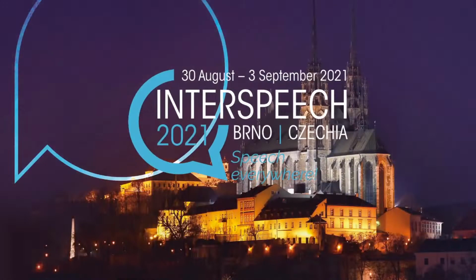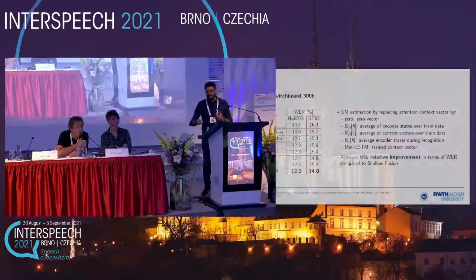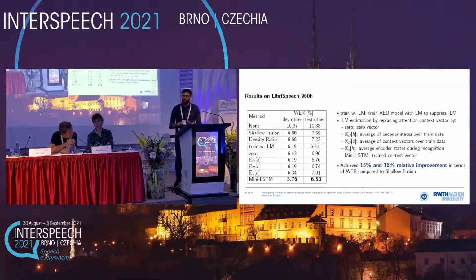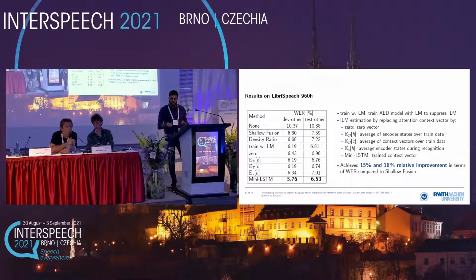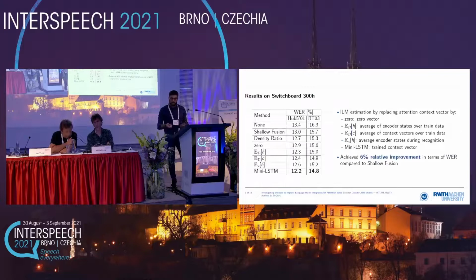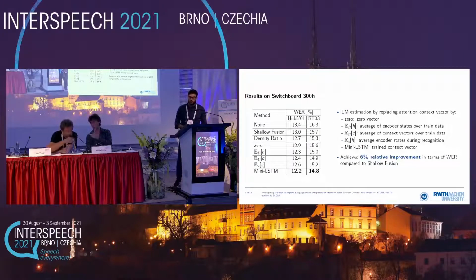Still no question? I will continue then. Question from Jesus Andreas Ferrer: how does this compare to the internal language model estimation or HAT approach? HAT approach, exactly. I mean, this is an attention model. The HAT approach actually considers the zero approach. But we cannot directly compare because the prior learned by the transducer decoder is different from attention. So probably the zero approach was here a bad estimation, right? We can see from the results on LibriSpeech or on Switchboard, it was worse with the zero approach. Yes. Okay.